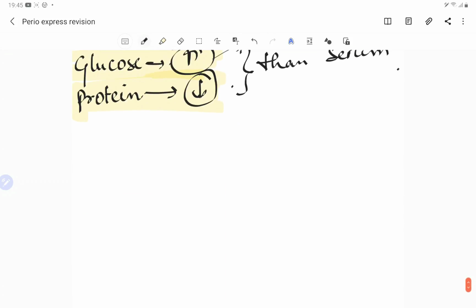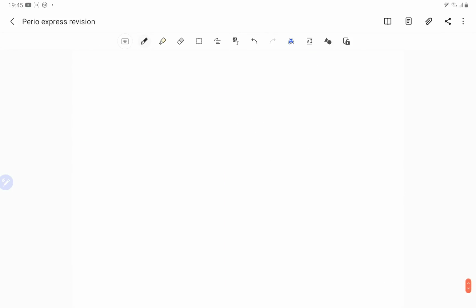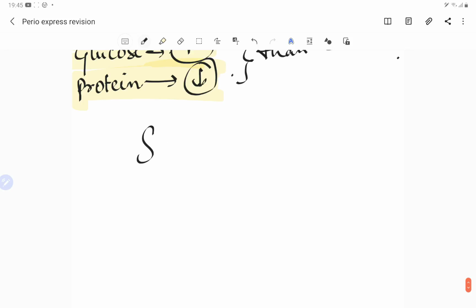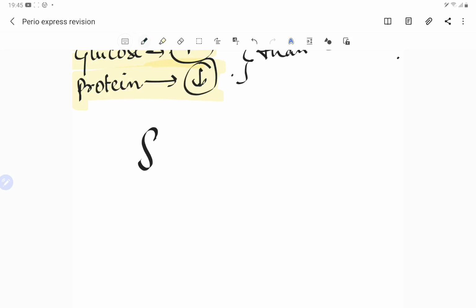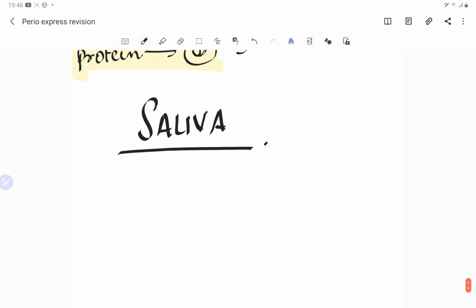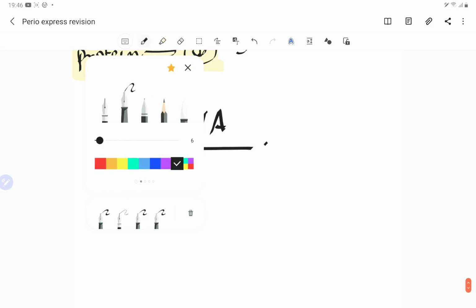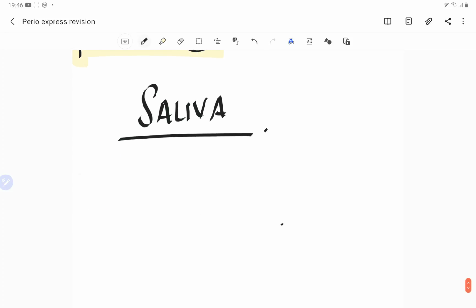So guys, now let's talk about the saliva. Saliva has got various functions. It acts as the lubricant, because there are glycoproteins which are present.